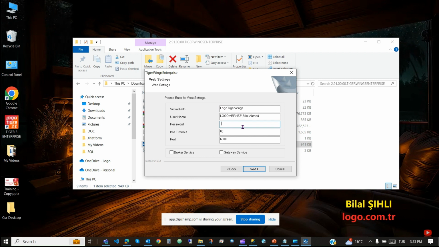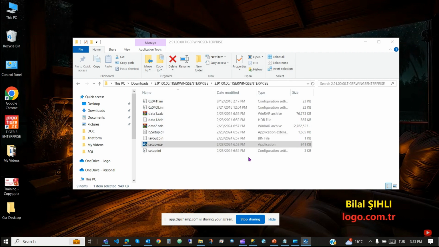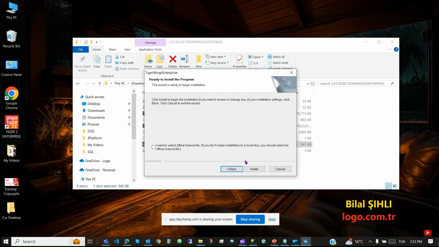Then the wizard will show you some default values for the web browser. In the password field, you can insert your Windows password. Then Next. Next again.